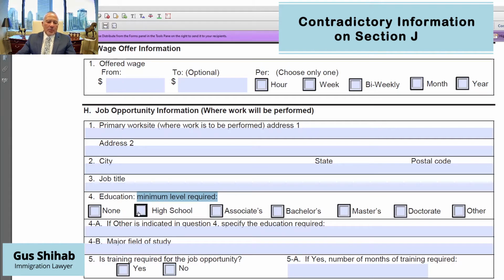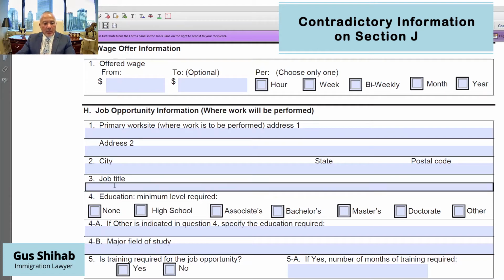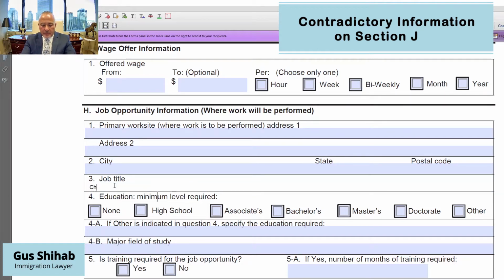Sometimes we do high school degree, but a very limited number of professions, such as chefs or restaurant managers, things like that. But for our purposes, let's just say that the job title is chemical engineer, and the required education is master's degree. The major field of study that's required is chemical engineering.